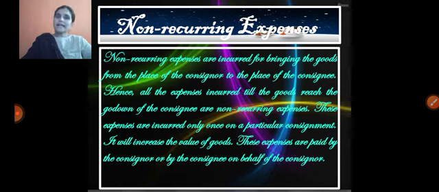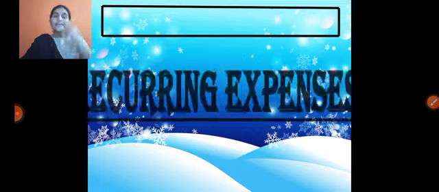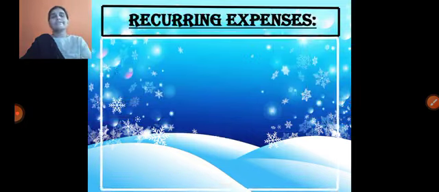Whereas the consignee may incur either recurring or non-recurring expenses. Non-recurring expenses are incurred once on a particular consignment, at one time. They increase the value of the goods. These expenses are paid by the consignor, or by the consignee on behalf of the consignor. So the non-recurring expenses are incurred at once only.